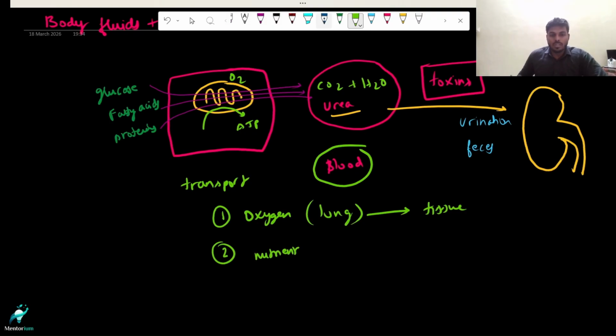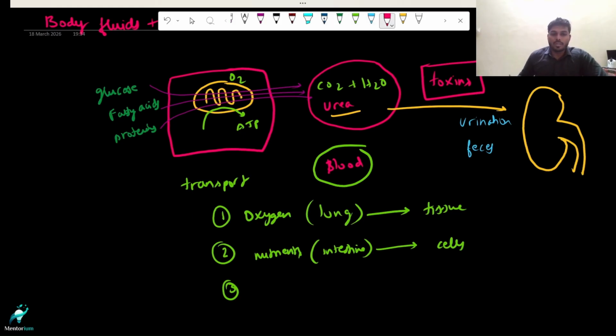These nutrients are absorbed in the gut, that is your intestine. From the intestine, these nutrients are carried to various cells of our body, because all the cells require energy to perform their function. So yes, for the cells to survive, they require energy. And where is that energy coming from? Just from these nutrients.